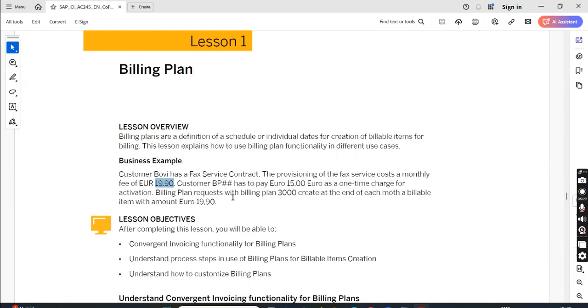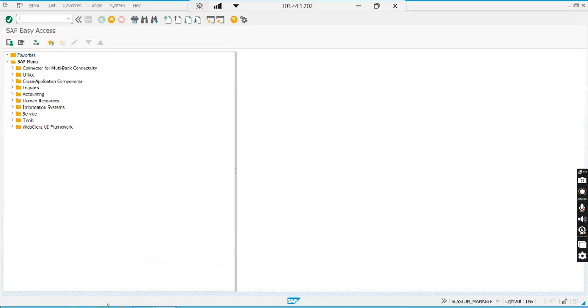Okay, billing plan request with billing plan 3000 creates at the end of each month a billable item of the amount 19.90. Okay, so the requirement is, let me open Excel.